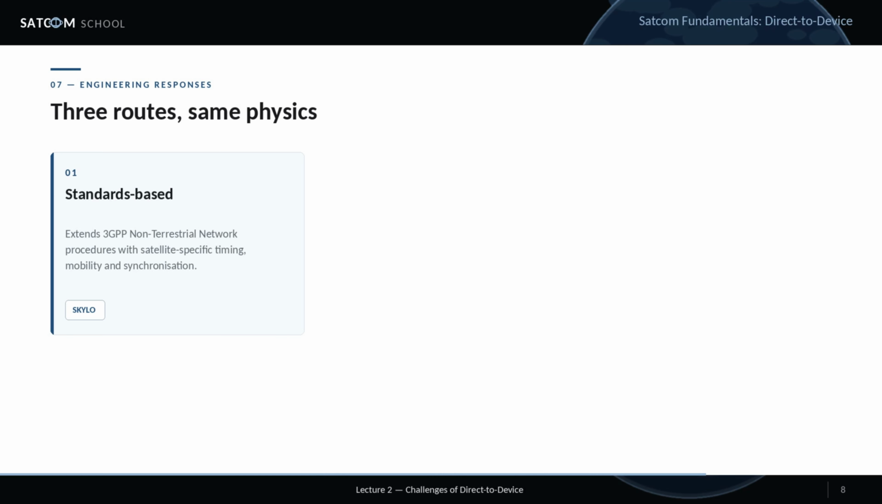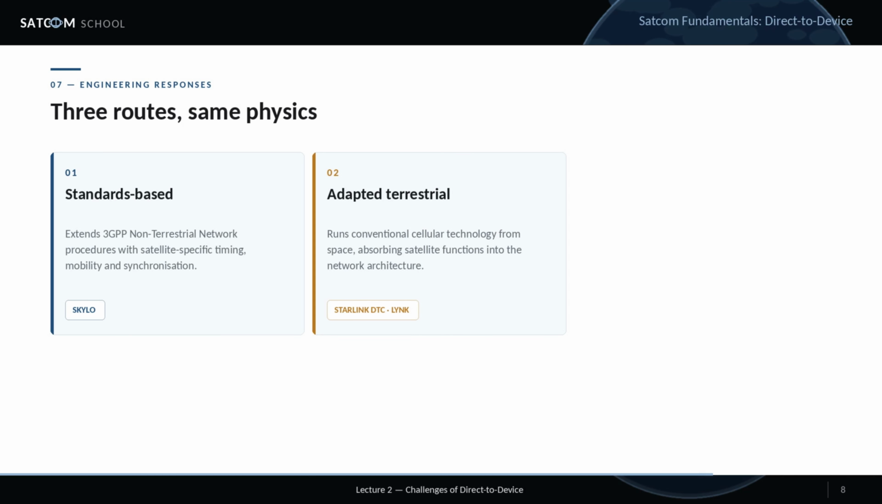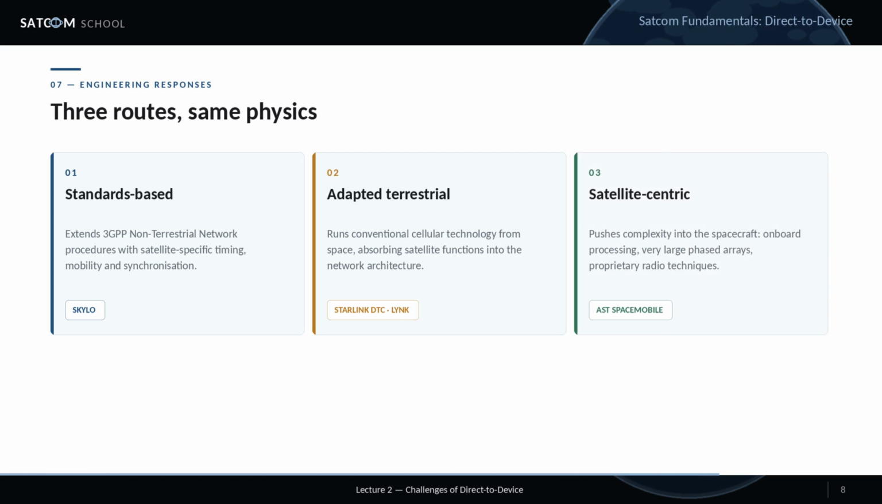What differs is the engineering response, and the industry has split 3 ways. The standards route extends 3GPP non-terrestrial network procedures with satellite-specific timing, mobility, and synchronization. The adapted terrestrial route runs conventional cellular technology from space, keeping handset compatibility while absorbing satellite functions into the network. The satellite-centric route pushes complexity into the spacecraft itself. Onboard processing, very large phased arrays, proprietary radio techniques.